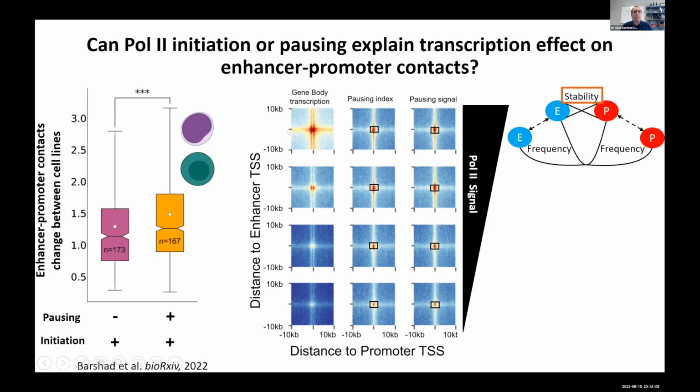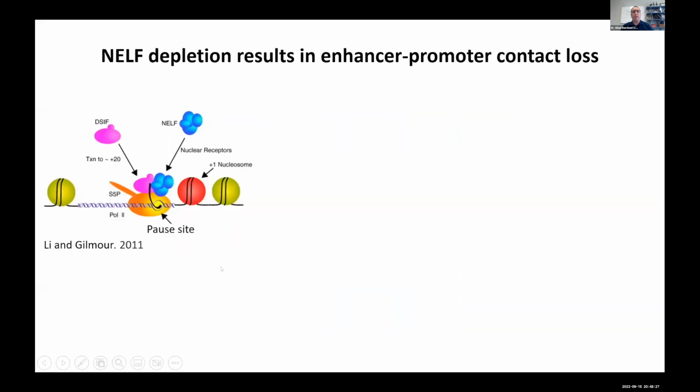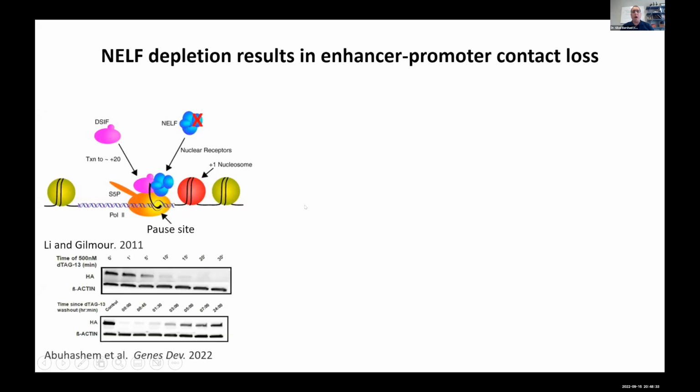So to get another look at that, we also compared between the different cell lines, as I've shown you before. And after controlling for the level of initiation, we saw that an increase in pausing is a correlate between the different cell lines, also correlated with an increase in enhancer promoter contacts. So we hypothesized that POL2 pausing plays an important role in stabilizing enhancer promoter contacts. To test for that, we've depleted one of the subunits of NELF, which is important for the proper pausing of POL2, by a rapid and reversible degron system.